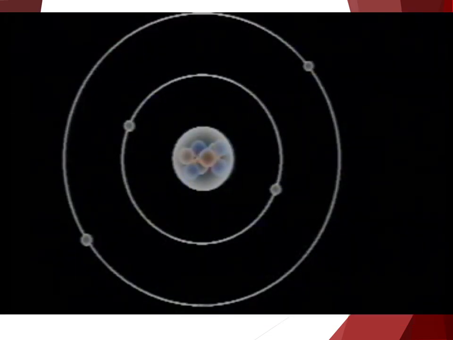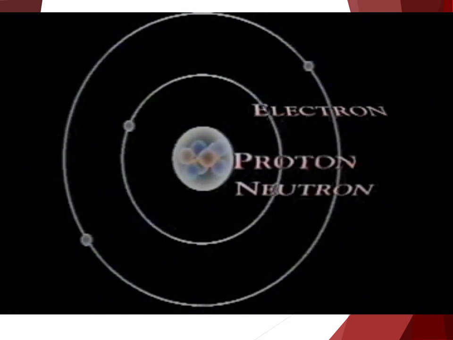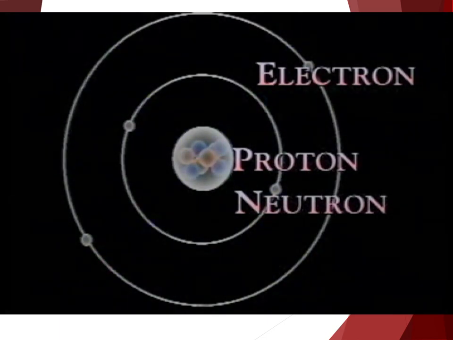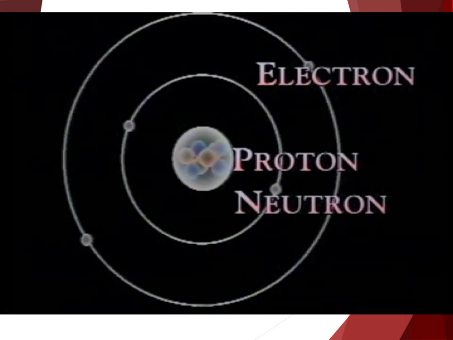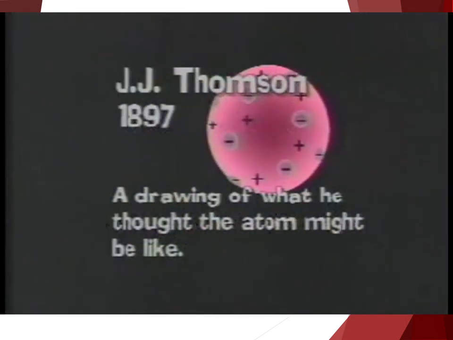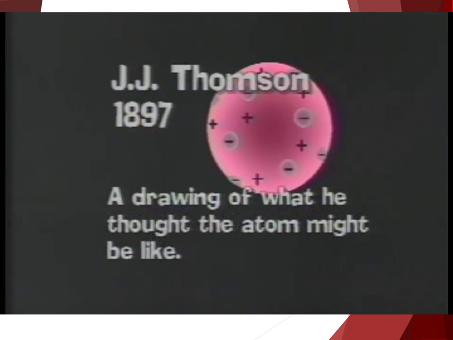In time, evidence began to emerge suggesting that atoms are made up of even smaller particles called the electron, proton, and neutron. The discovery of these particles makes an interesting story. J.J. Thomson, an English scientist, discovered the electron, the first of these particles, in 1897. Electrons are particles which are smaller than atoms and which have a negative charge. Thomson knew that atoms themselves were neutral in charge, but he couldn't find the positive particles that would balance the negative charges of the electrons. It took other scientists to discover them.